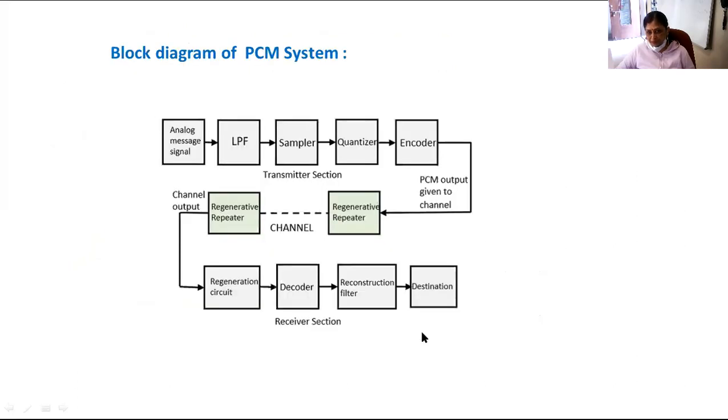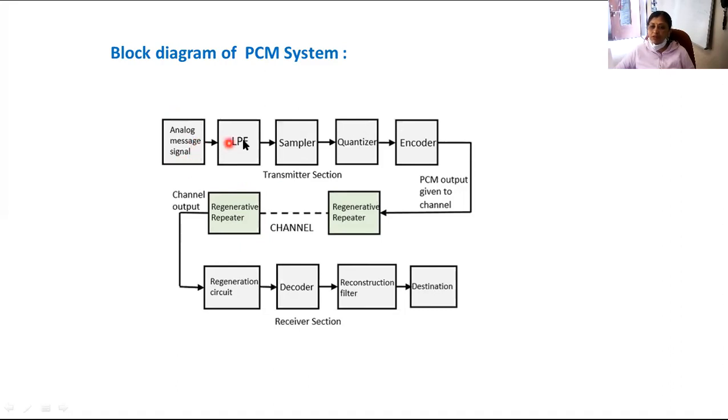Now, let us go to the block diagram of the PCM system. In this block diagram, you can observe two sections. This section is called the transmitter section. This section is called the receiver section. The transmitter section consists of the source, which is an analog message signal.